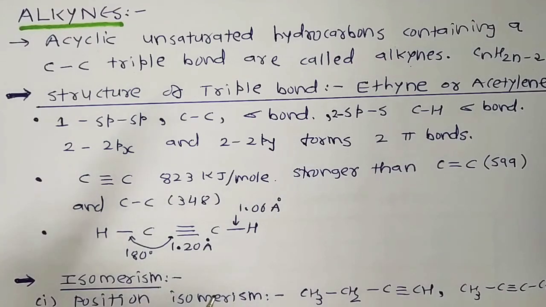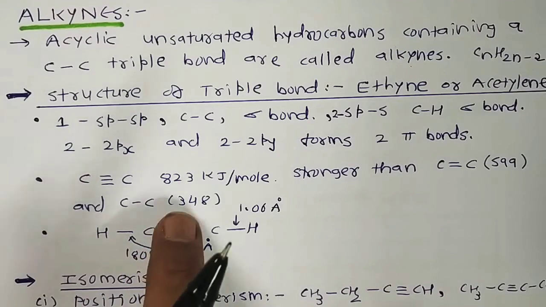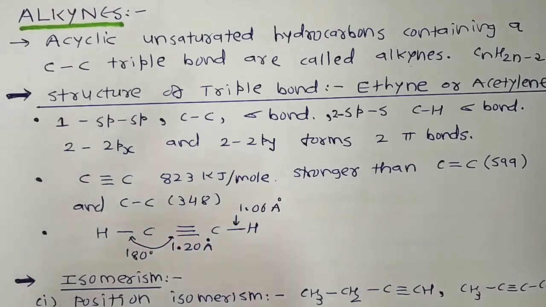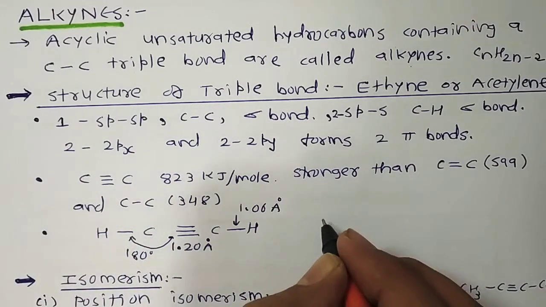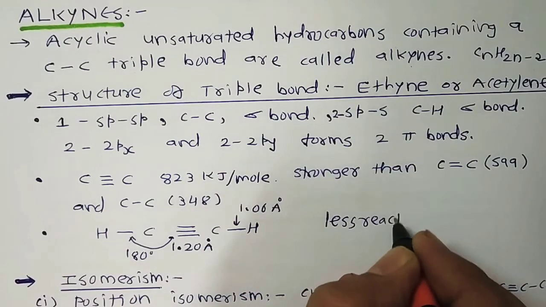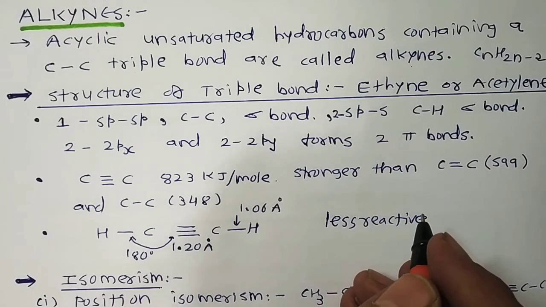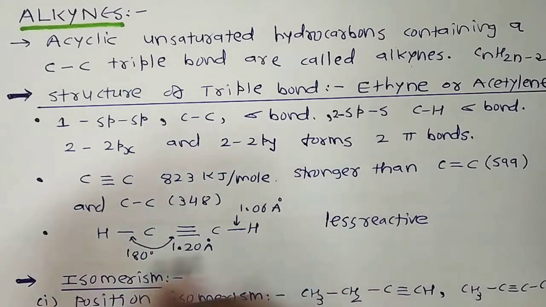So in spite of the presence of these two pi bonds, alkynes are less reactive than alkenes towards addition reactions. Further, alkynes, unlike alkenes, do not exhibit geometrical isomerism due to their linear structure.